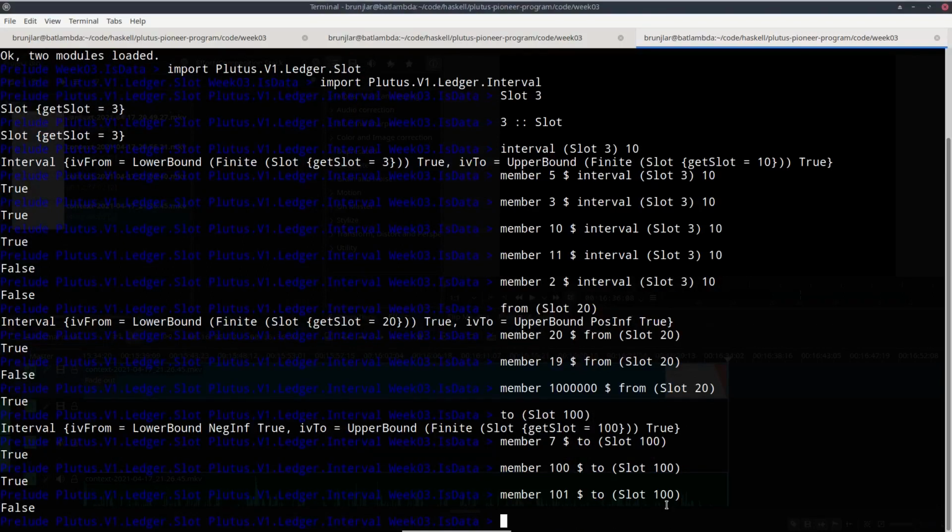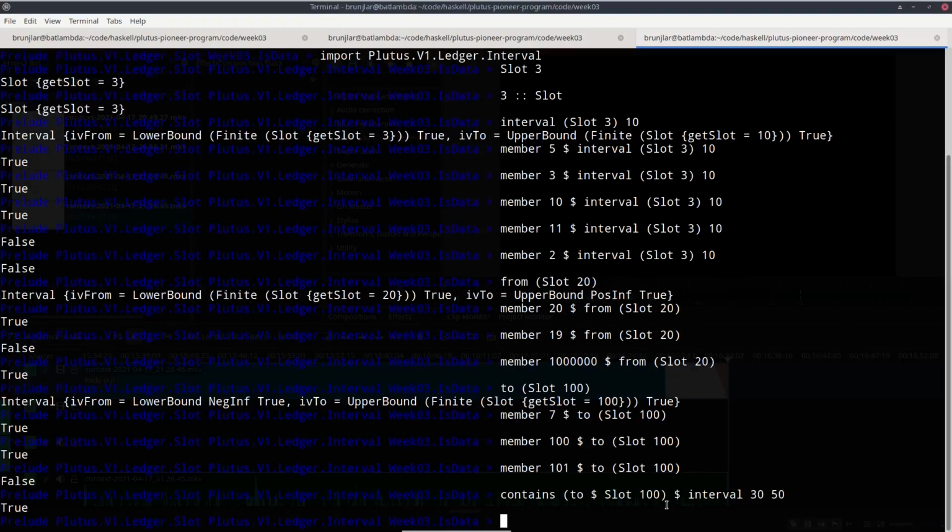Finally, we can check this contains function. So for example, contains to slot 100 interval 30 50. That is true because the interval that contains all slots between 30 and 50 is included in the interval that contains all slots from 0 to 100.